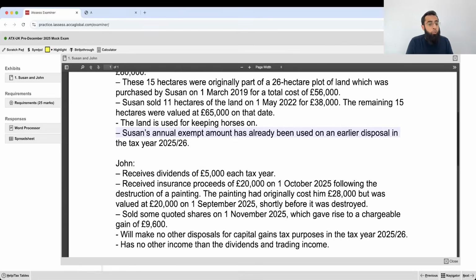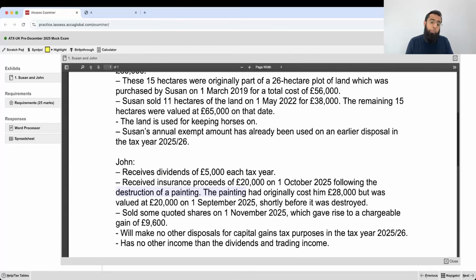Now comes John. John received dividend of 5,000 pounds each tax year. John received insurance proceeds of 20,000 pounds on 1st October 25 following the destruction of a painting. The painting had originally cost him 28,000 pounds, but was valued at 20,000 pounds on 1st September 25, shortly before it was destroyed. See, when anything gets destroyed, you write disposal proceed as insurance or scrap proceed and you deduct your cost. Market value has nothing to do with it.